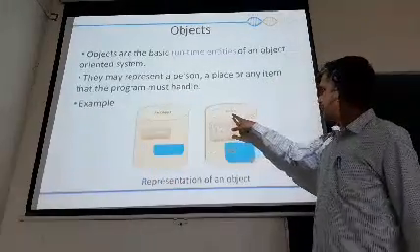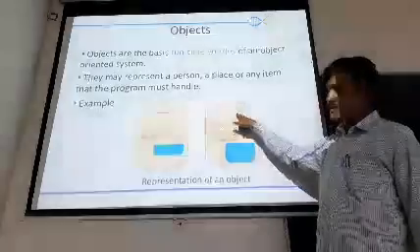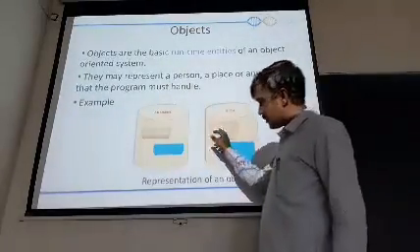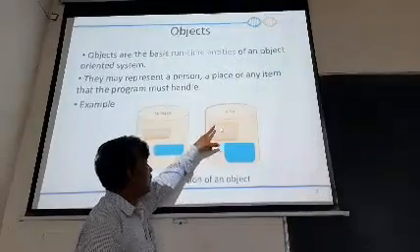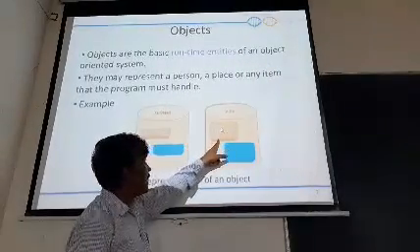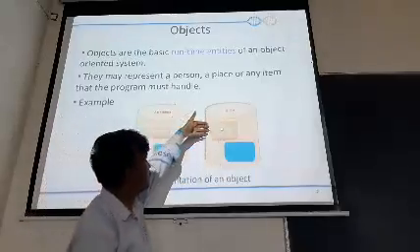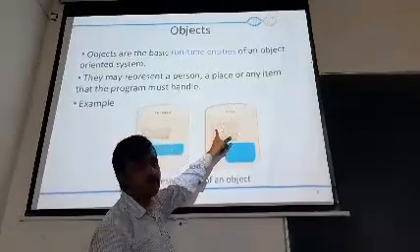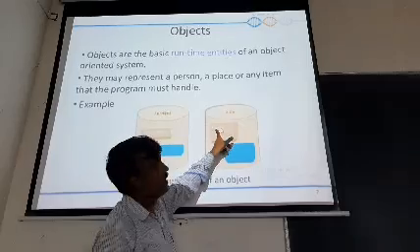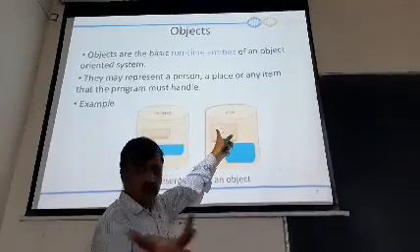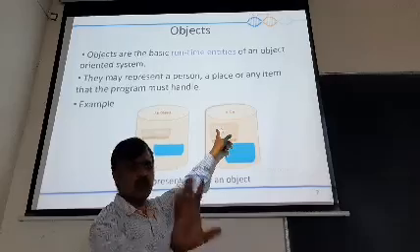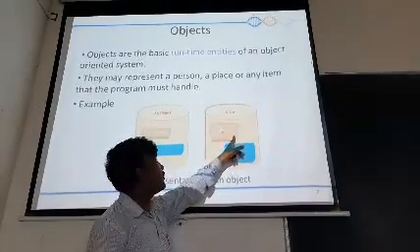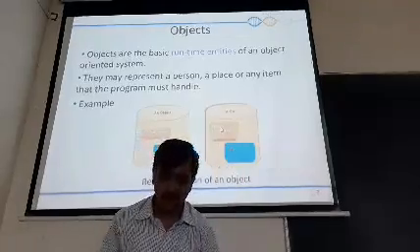Another simple example, he has been given a car. A car has some properties. What are those properties? You will define a model, year of making, and the cost. These are three different types of data that are defining the car. A model is Nexon, or any car you can say Swift. The year of manufacturing is 2020 and the cost is 7 lakh rupees.